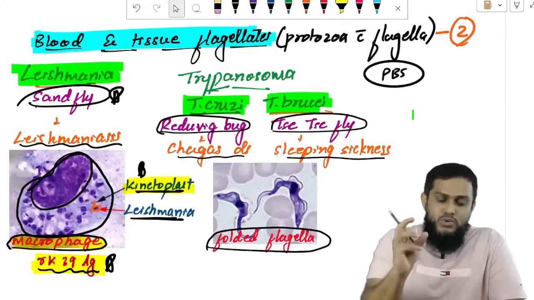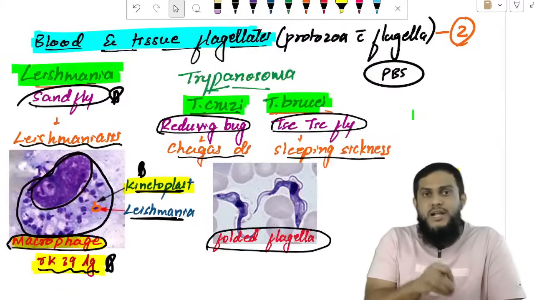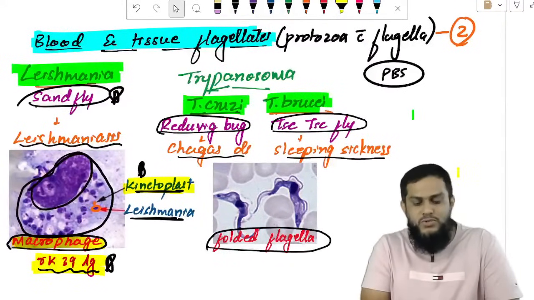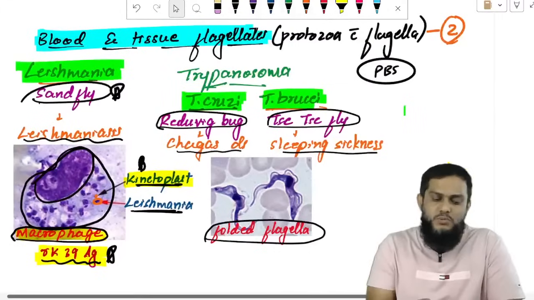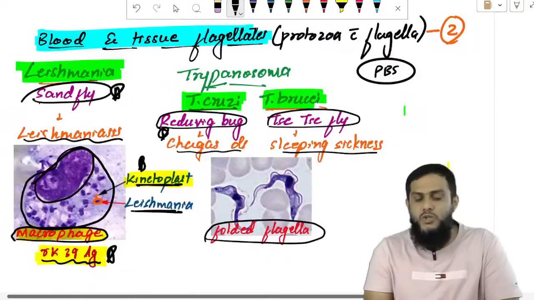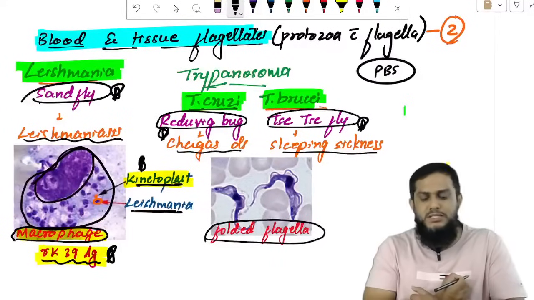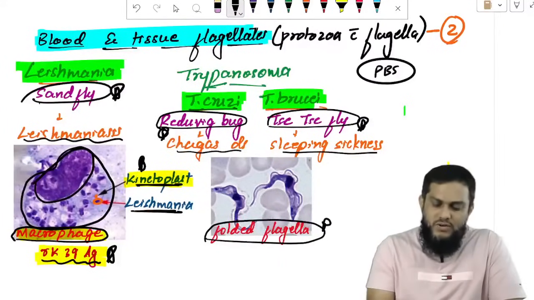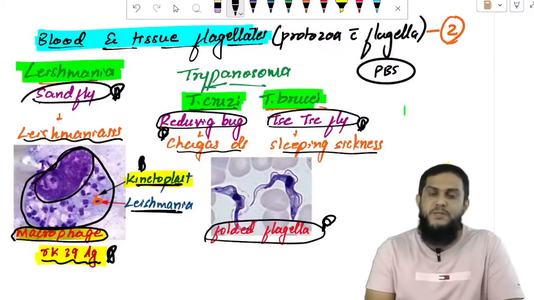So Leishmania: round shape with kinetoplast within macrophage, RK39 antigen positive. Folded flagella: Trypanosoma. Trypanosoma cruzi causes Chagas disease and is transmitted by the Redovik bug; brucei causes sleeping sickness and is transmitted by the Sessy fly, and they have folded flagella. That's how to remember.